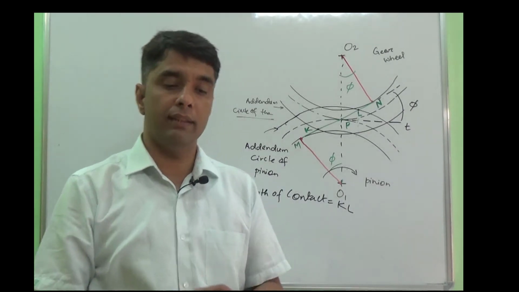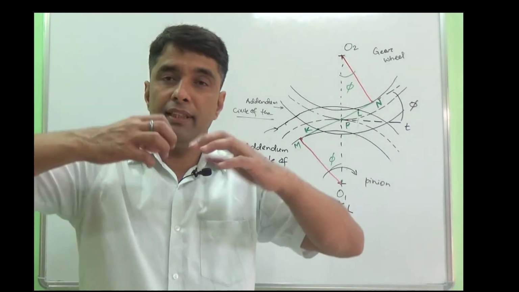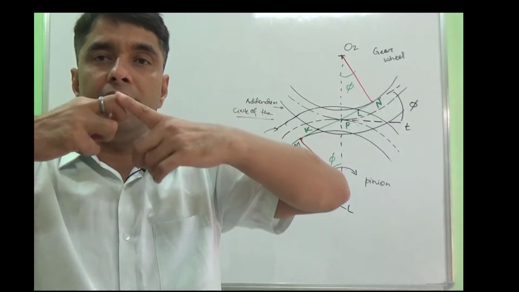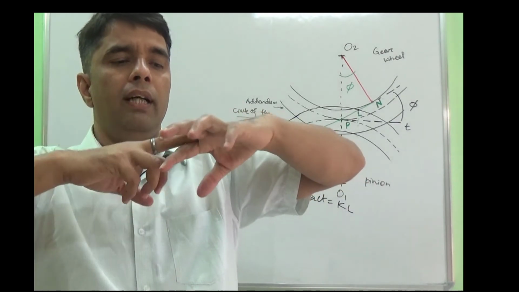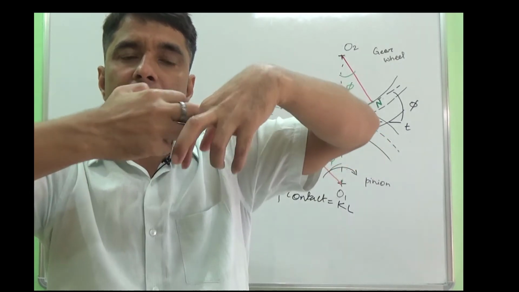In simple words, if somebody asks what interference is, the answer is: let's say two gears are meshing, and this gear has a tip which is supposed to meet the root of the mating gear.